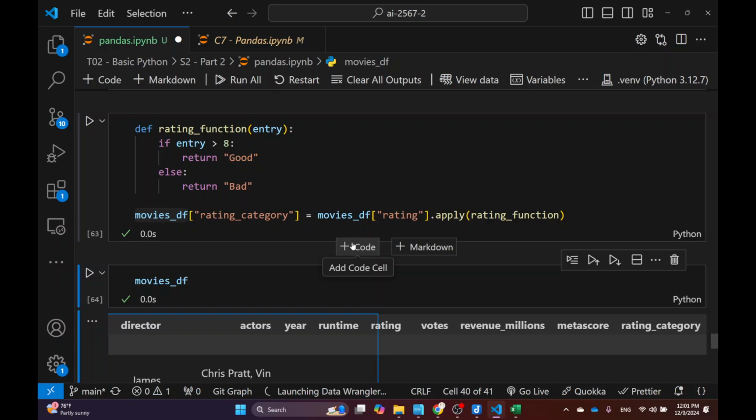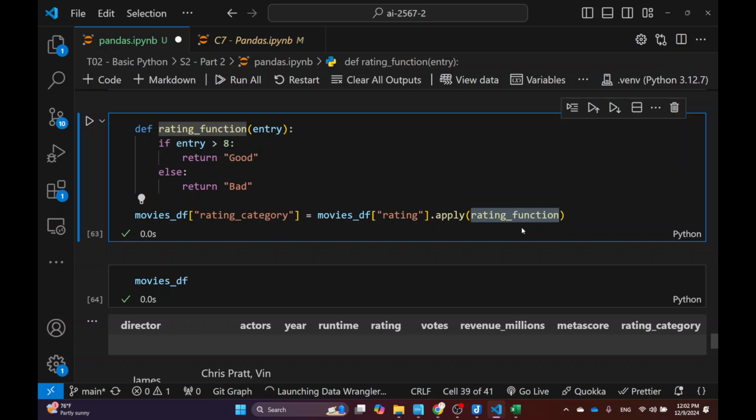I know that it takes some time to wrap your head around because it's kind of backward. Usually you write the function, like you write the formula and then it just returns things. But here you write the formula first and then you select the column and you input that formula. Also notice that when you input the function, you don't use the parentheses. You don't call it. You just put the function as if it was just another variable, because this is called, I guess the official name is, a higher order function.